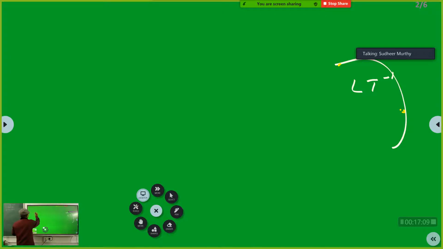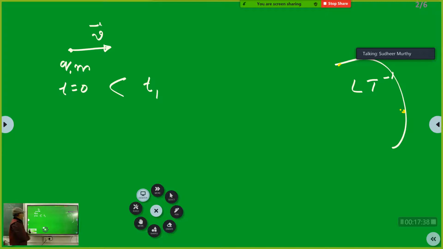Now here you see, if there is a charged particle having charge Q and mass m, and it is moving with velocity v, what happens to this at time t equal to 0, and at time t equal to t1, where t1 is greater than t?